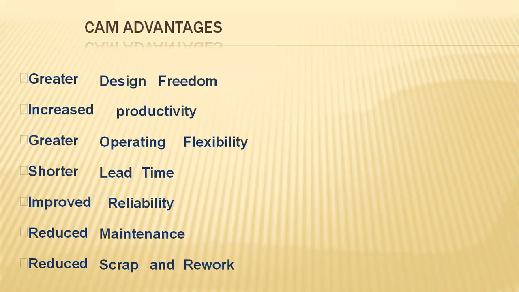Here we'll be having greater design freedom by utilizing these computer aided manufacturing devices, or CAM connectivity to the robot, increasing productivity and shortening lead times, improving reliability, and greater operating flexibility.